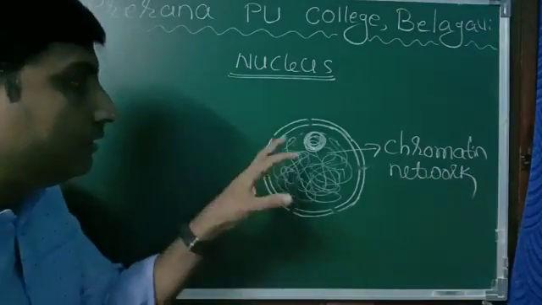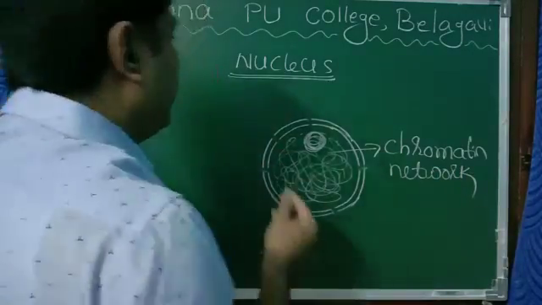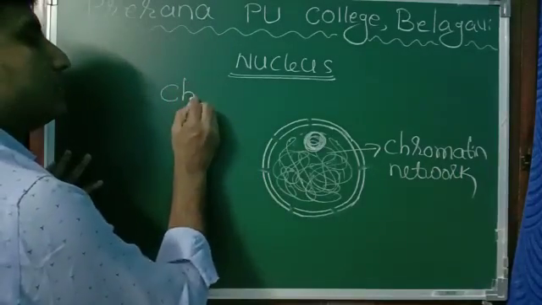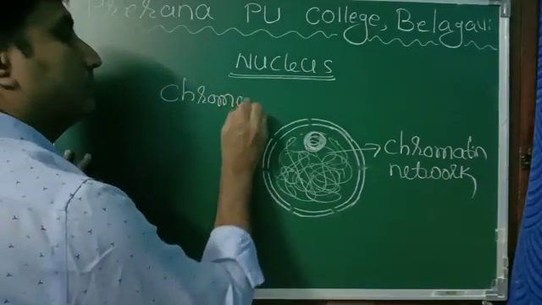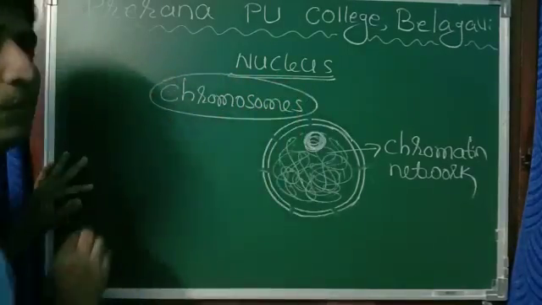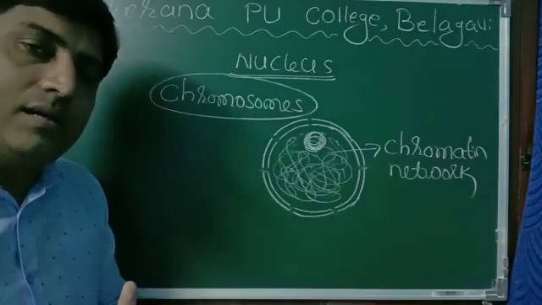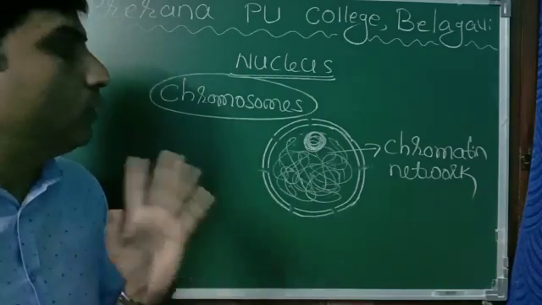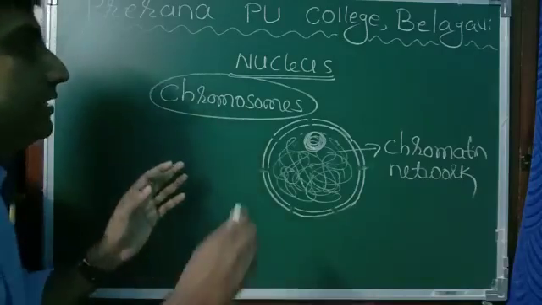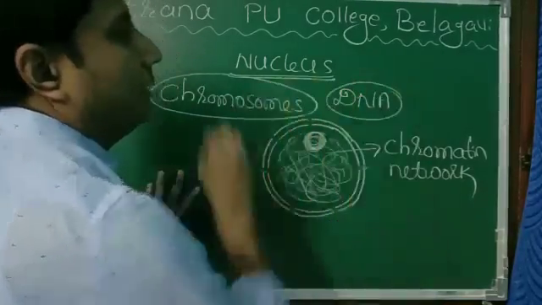During cell division, this thread-like chromatin network condenses or converts into chromosomes. And chromosomes are considered hereditary material. Chromosomes mainly contain DNA.